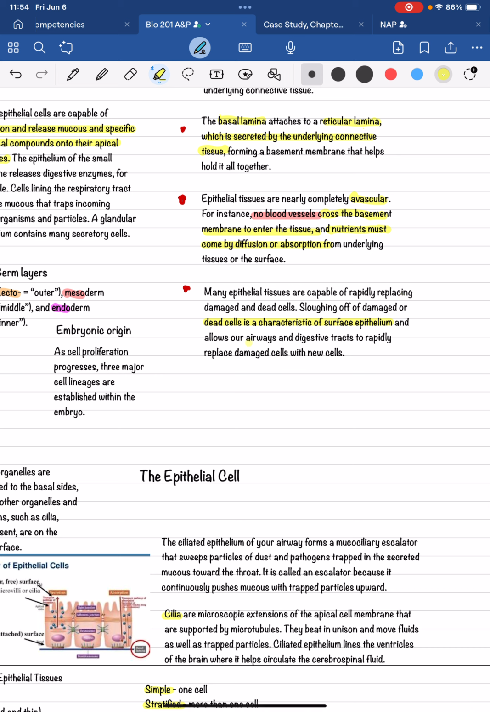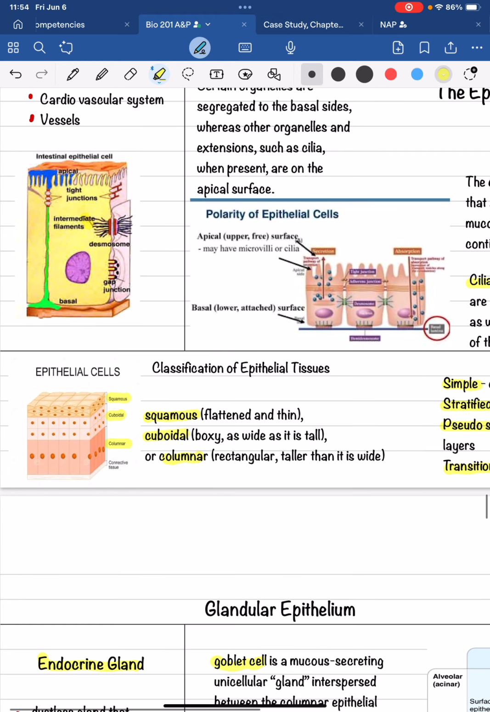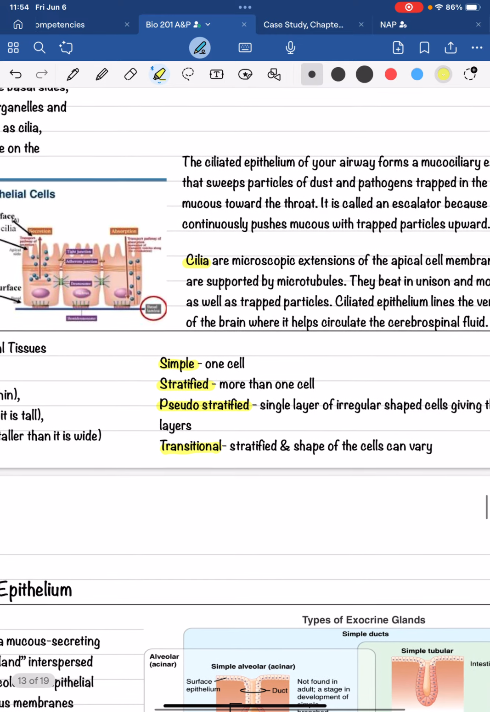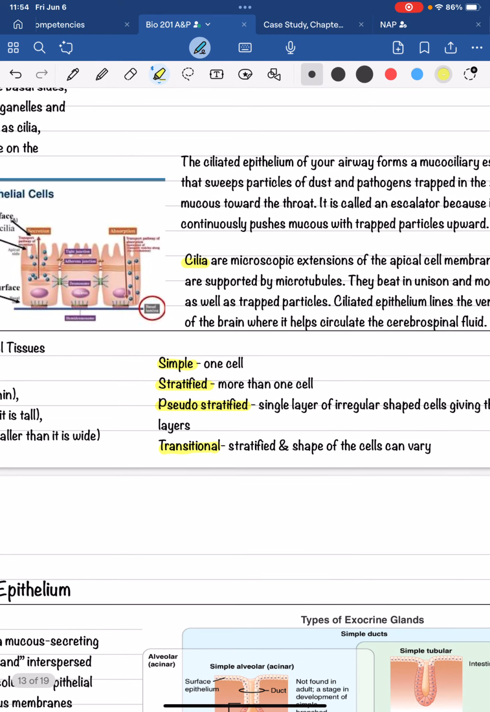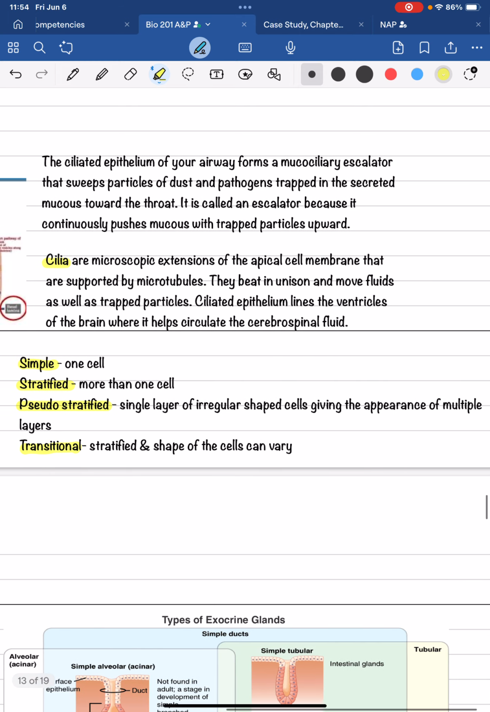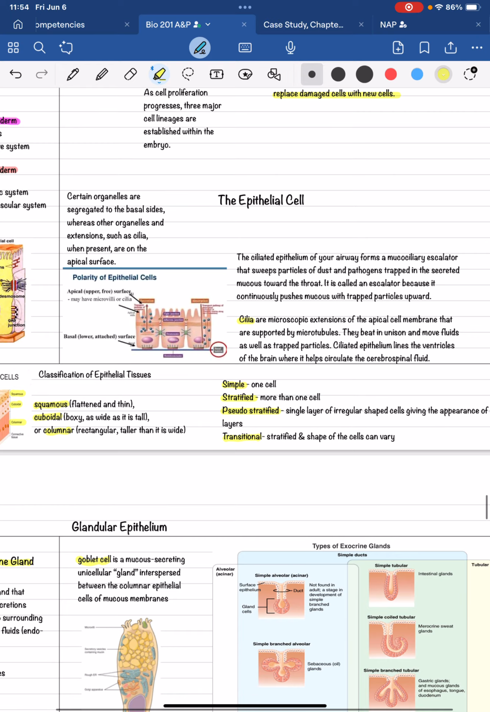The classification of epithelial tissues: squamous, these are flattened and thin. Cuboidal, these are boxy, as wide as they are tall. Or columnar, they're rectangular, taller than they are wide. They can be simple, meaning one cell layer; stratified, meaning more than one cell layer; pseudostratified, meaning a single layer of irregularly shaped cells giving the appearance of multiple layers; or transitional. These are stratified and the shape of the cells can vary.